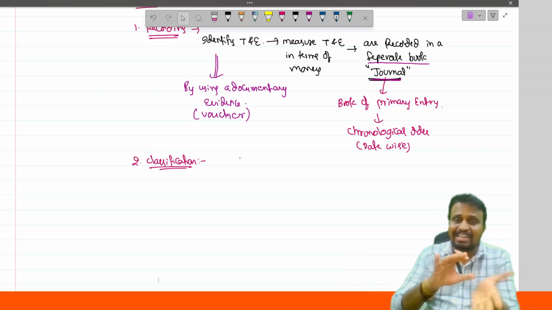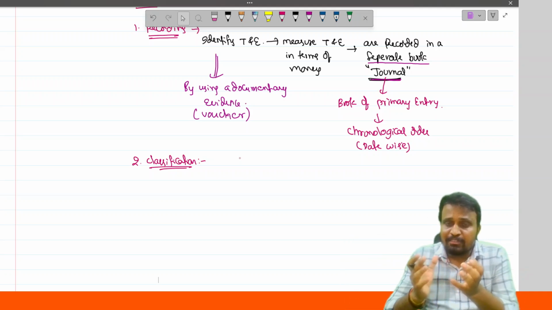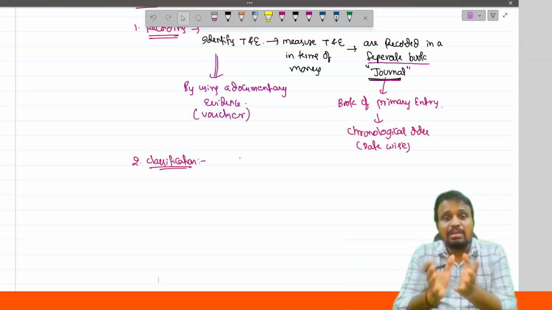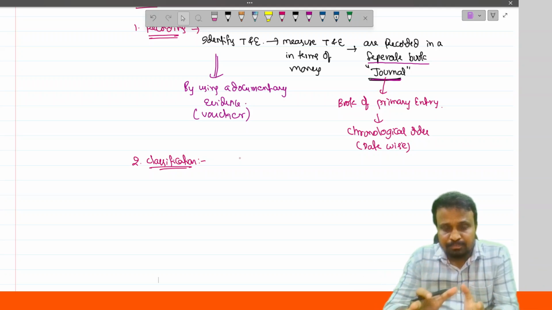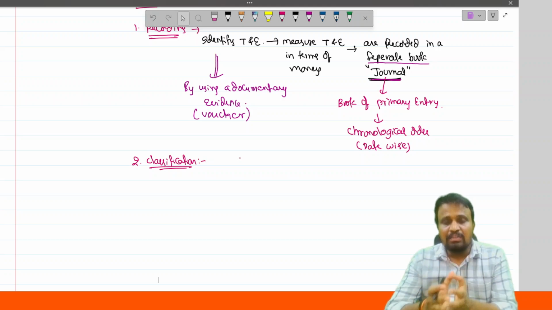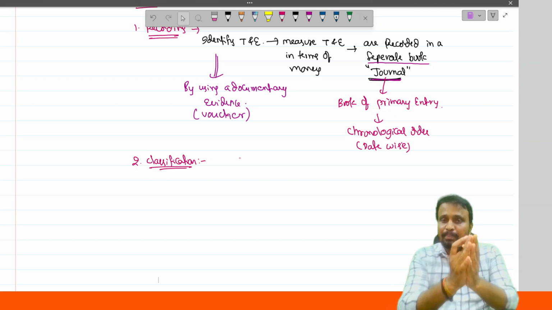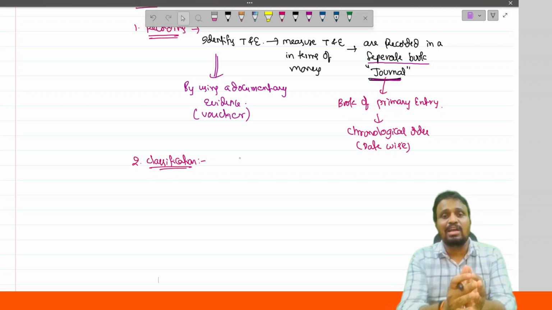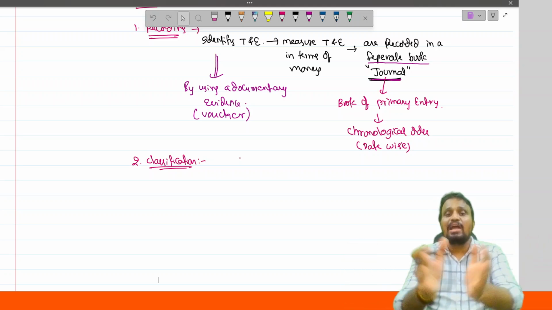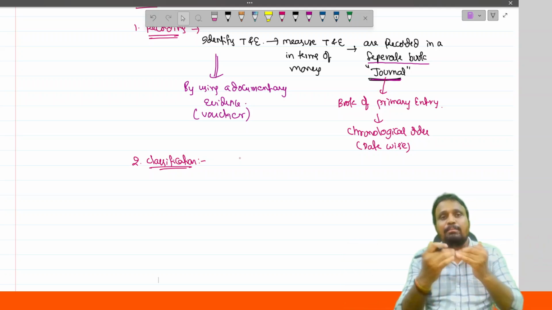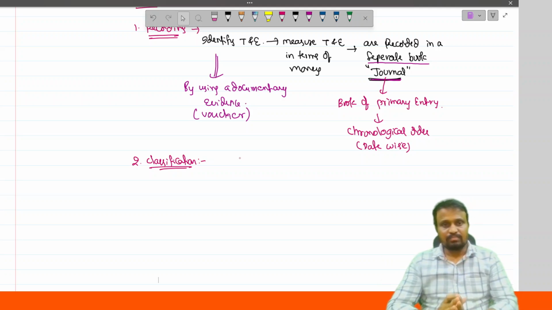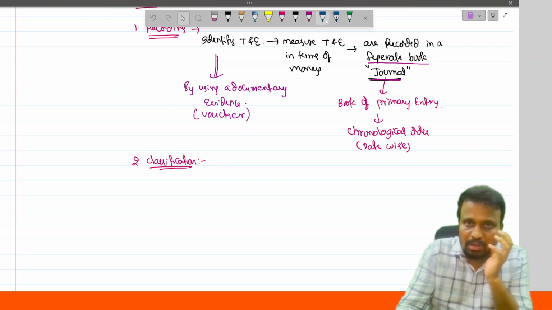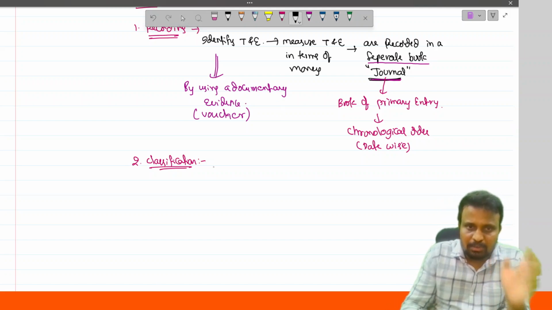It is a time-taking process. To simplify that, the similar nature of transactions of a particular item are combined together and shown in a separate statement called an Account. These accounts are maintained in a separate book called the Ledger. That whole process is called Classification.